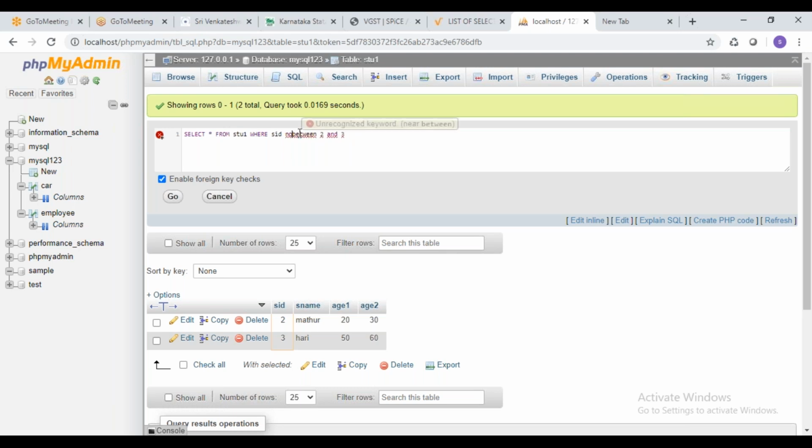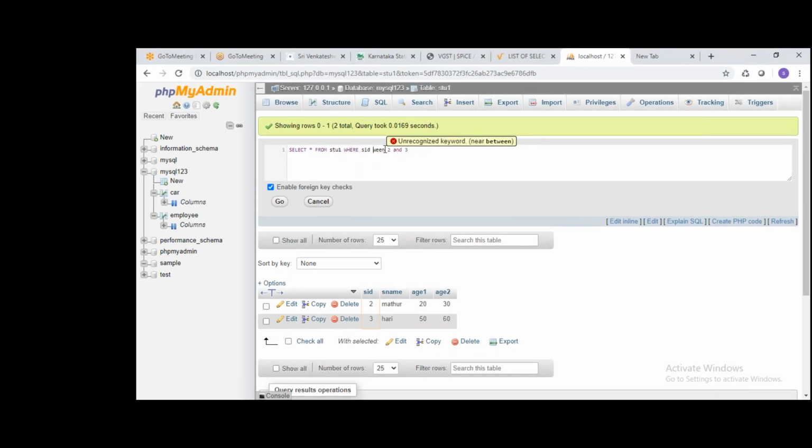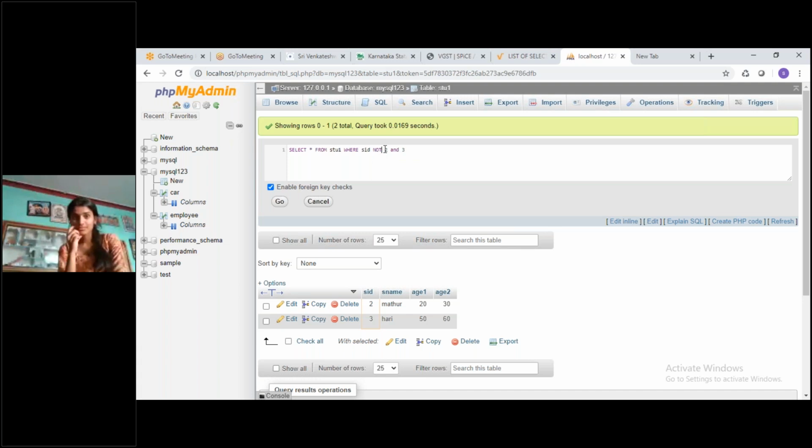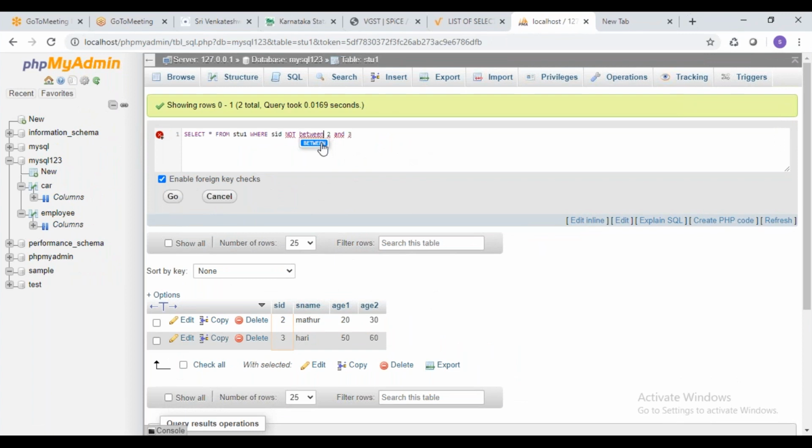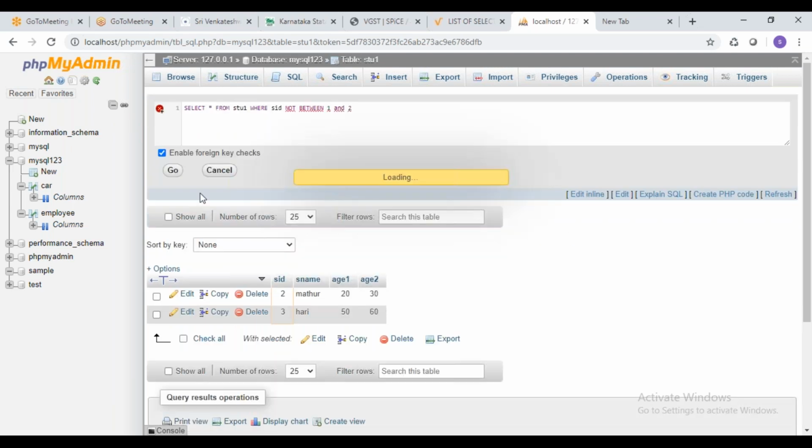Why is it showing an error? It should take, right? Not between 2 and 4. Or we'll take not between 1 and 2. It should take. Why is it showing some error? What is the error?